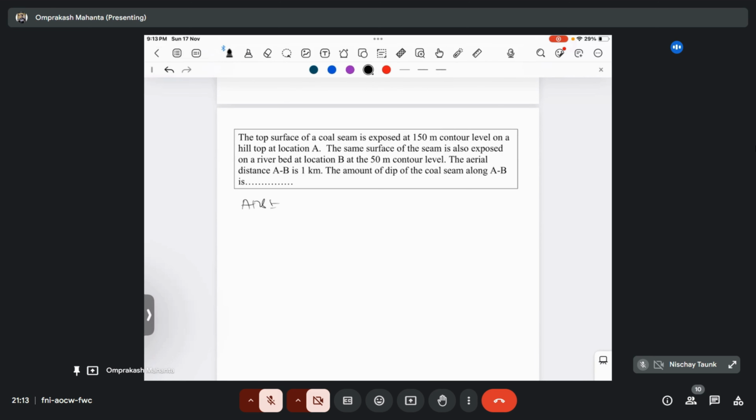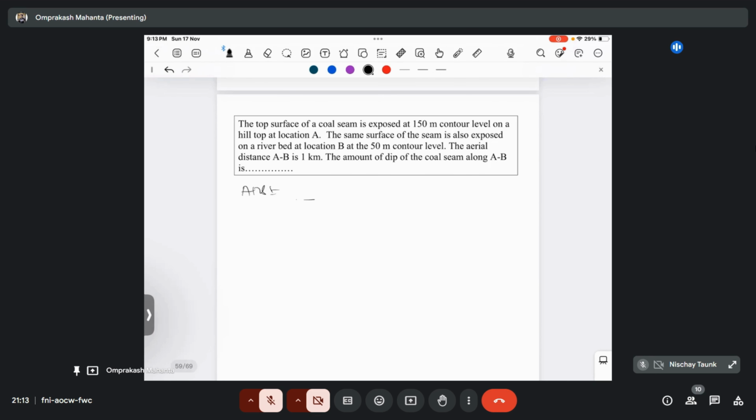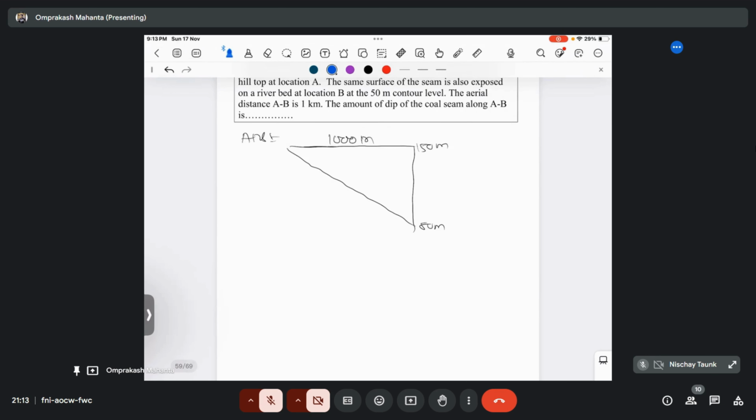The top surface of a coal seam is exposed at the 150 meter contour level on a hill at location A. The same surface of the seam is also exposed in a riverbed at 50 meter. The aerial distance is 1 kilometer, that is 1000 meter. So the vertical distance here is 100 meter, and the horizontal distance is 1000 meter.